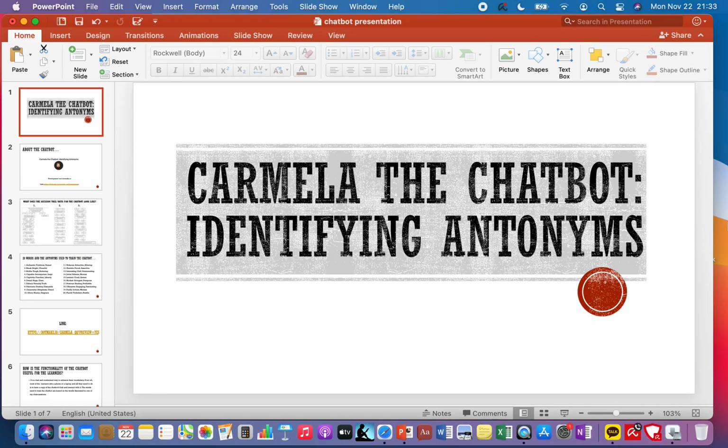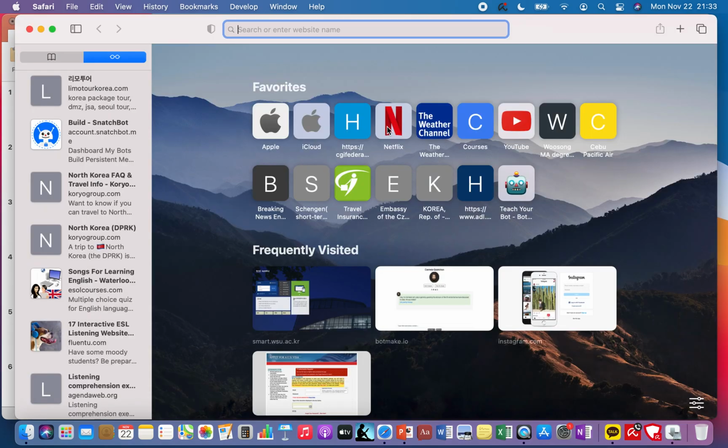So as promised earlier, before I end my presentation, I would like to show you the features of the tool that I use in creating my chatbot.